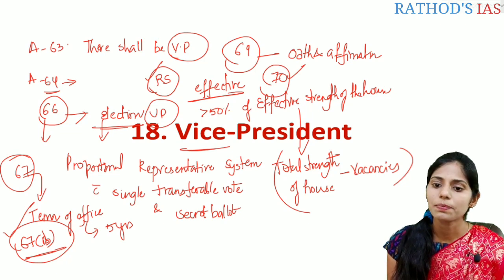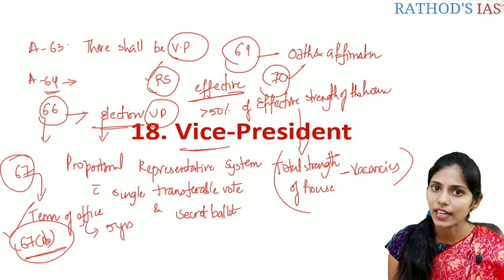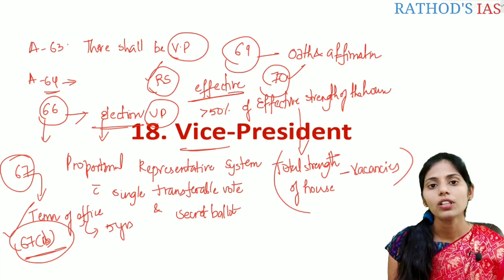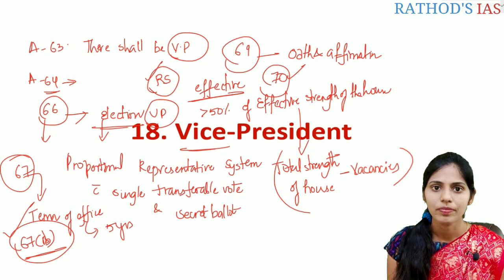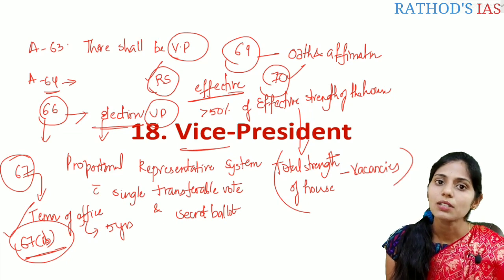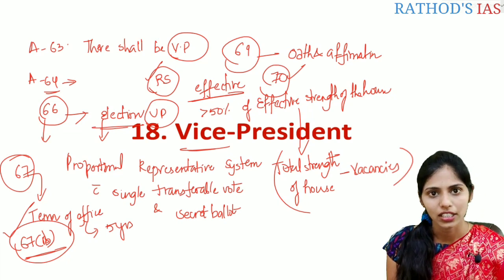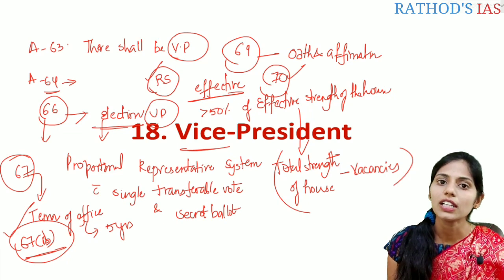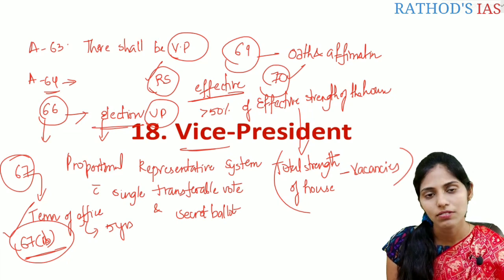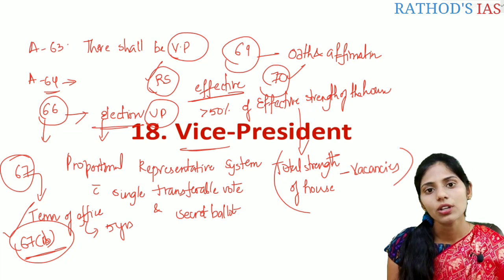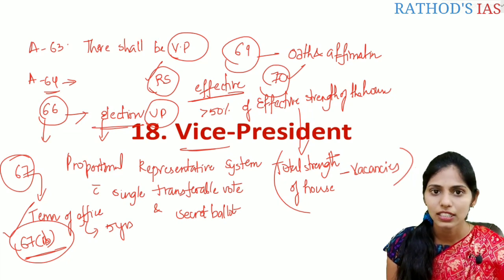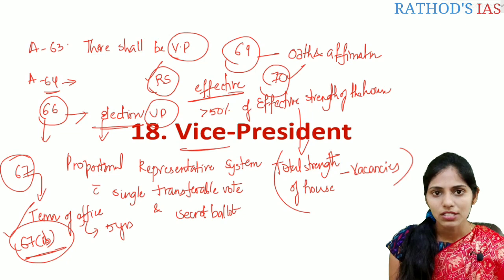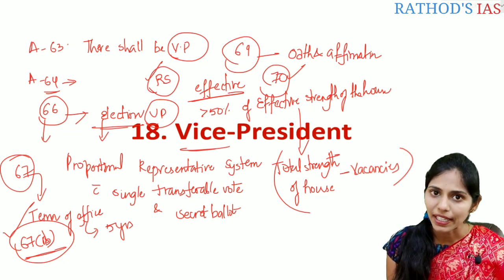According to the President (Discharge of Functions) Act of 1969, if the President post is vacant, the Vice President can take charge, and within 6 months we have to conduct the election. Whenever the President post is vacant, it can be occupied by the Vice President.